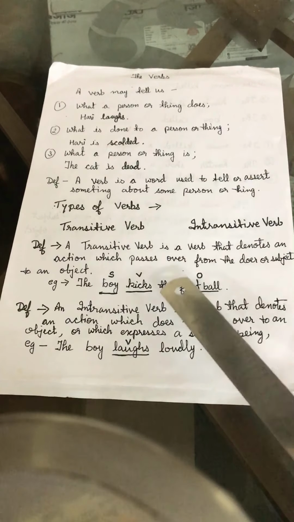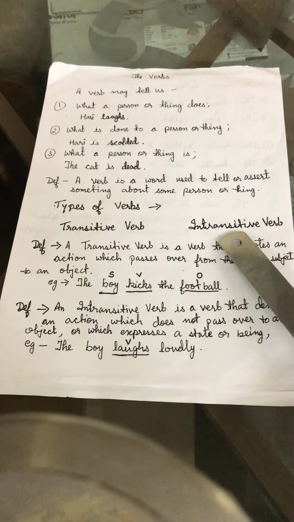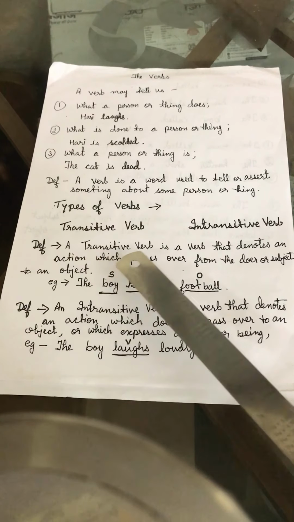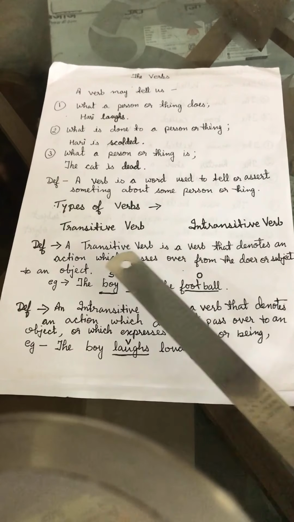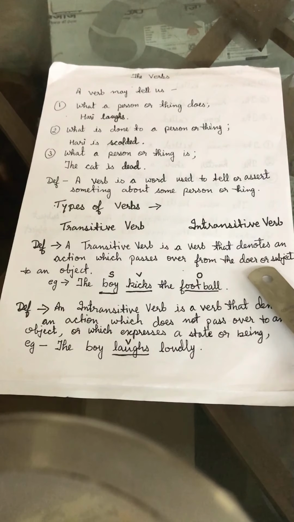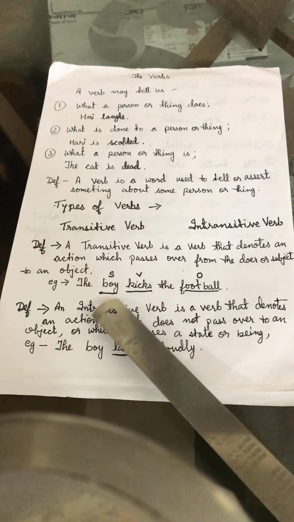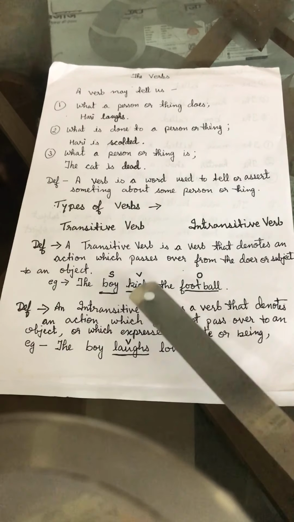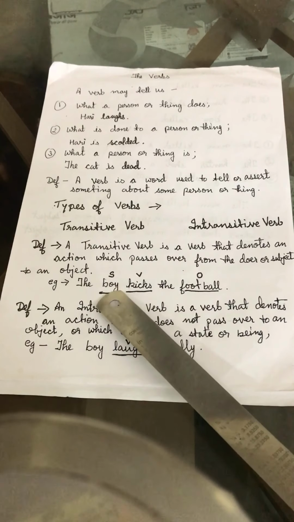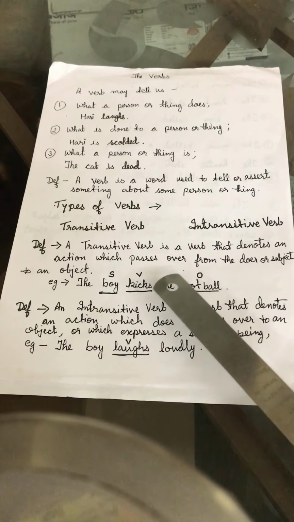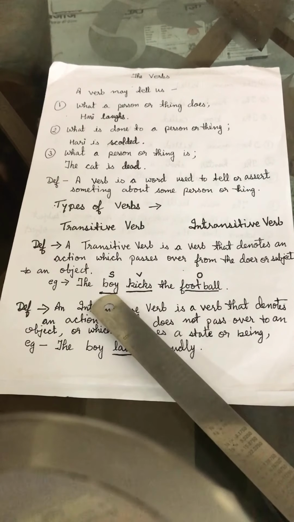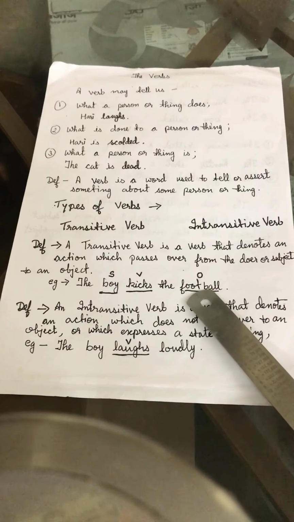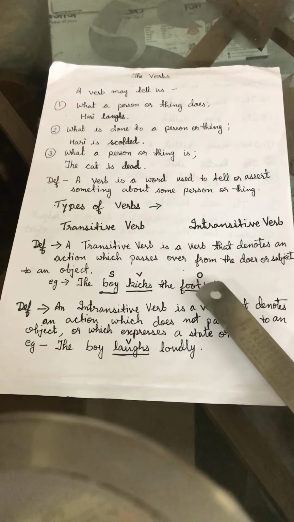So there are two types of verbs, transitive verbs and intransitive verbs. Let us first define the transitive verb. A transitive verb is a verb that denotes an action which passes over from the doer or subject to an object. For example, the boy kicks the football. So in a transitive verb, the subject requires an object to perform his action. So the boy here requires a football to perform his action, to kick the ball.